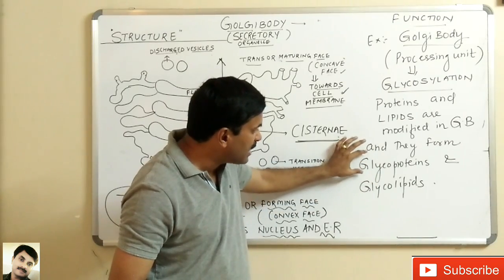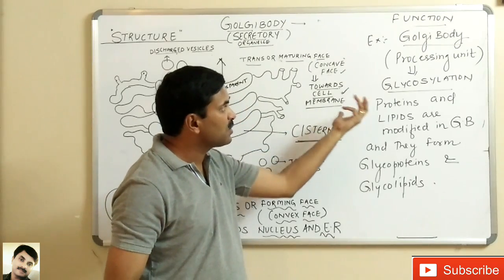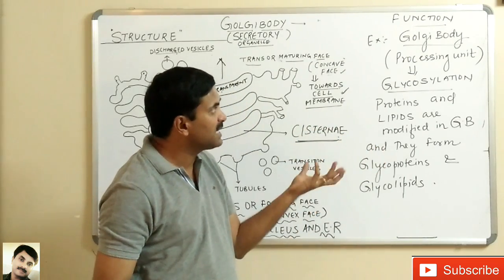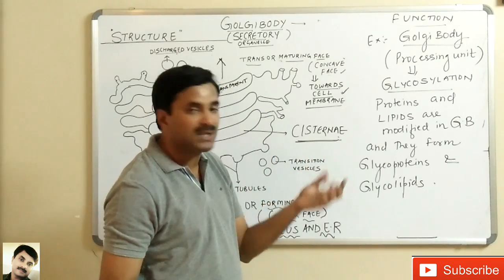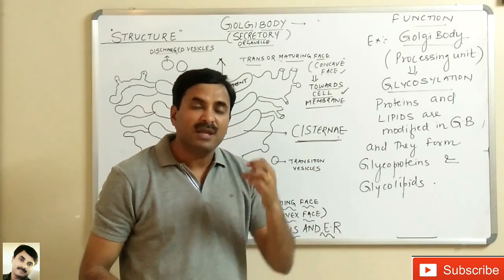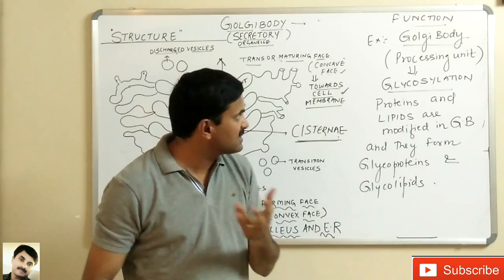This formation of the glycoproteins and the glycolipids in the Golgi body is known as glycosylation, and it is done by the processing. So we can say that Golgi bodies are important for the traffic of the macromolecules across the cells.